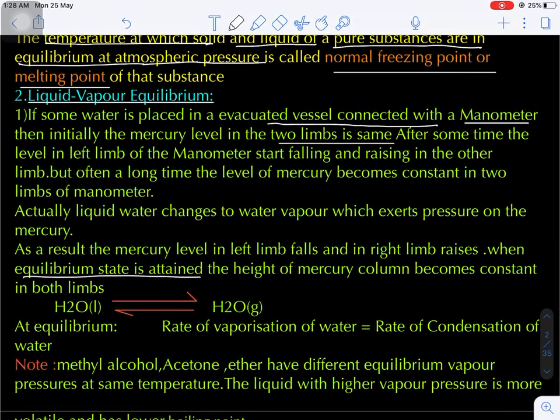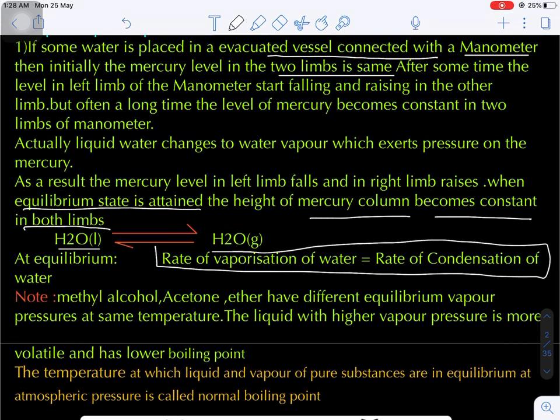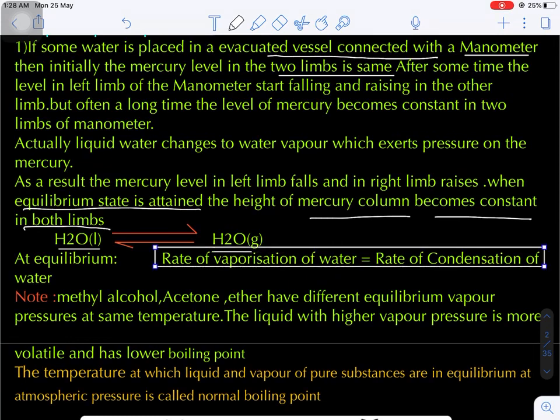When equilibrium is attained, H2O liquid and H2O vapor both exist in dynamic equilibrium. Now at the equilibrium point, what happens? The rate of evaporation of water will be equal to the rate of condensation of water. This is very important.